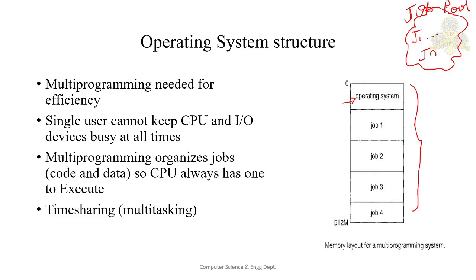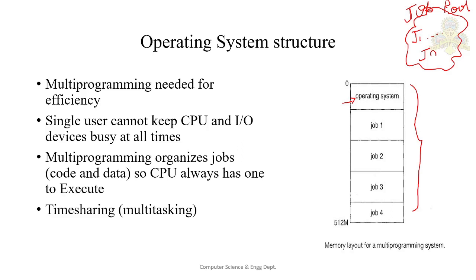A time-shared operating system allows many users to share the computer simultaneously. Since each action or command in a time-shared system tends to be short, only a little CPU time is needed for each user. As the system switches rapidly from one user to the next, each user is given the impression that the entire computer system is dedicated to his use, even though it is being shared by many users.